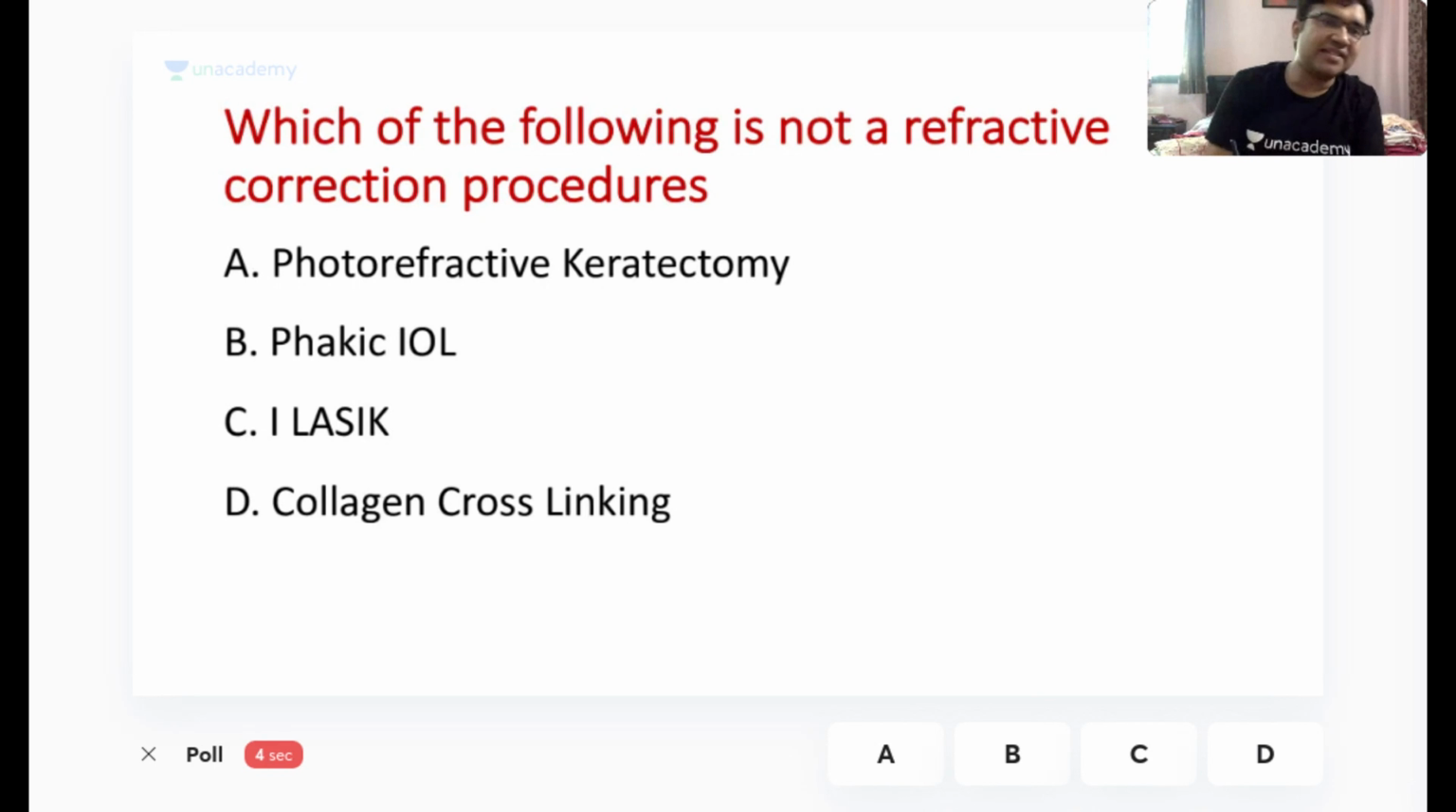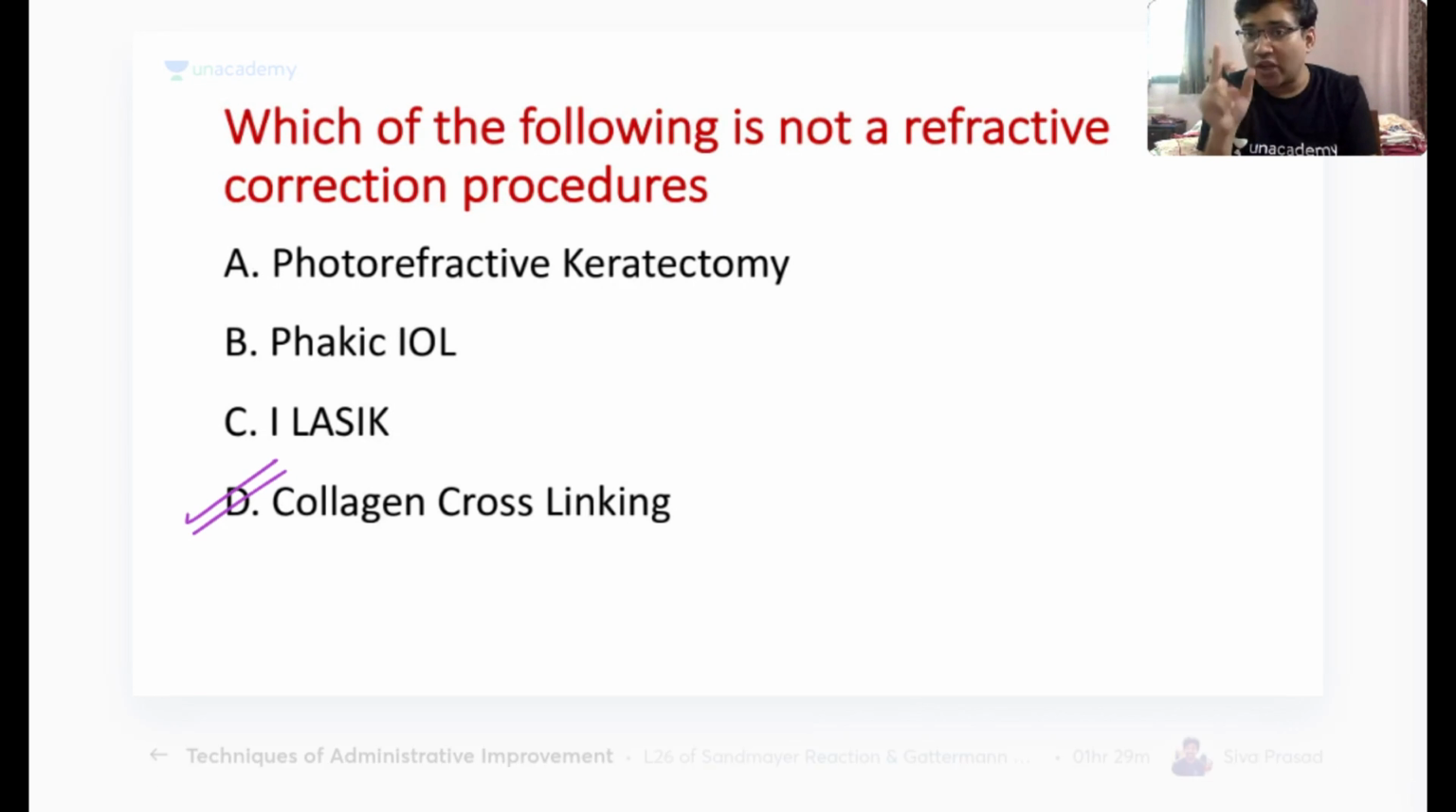So most of you have answered it very well. The answer here is D, that is collagen cross linking. Remember, collagen cross linking is a procedure which is not done for refractive purposes. Can anyone tell me why we use it? We use it in patients of keratoconus.